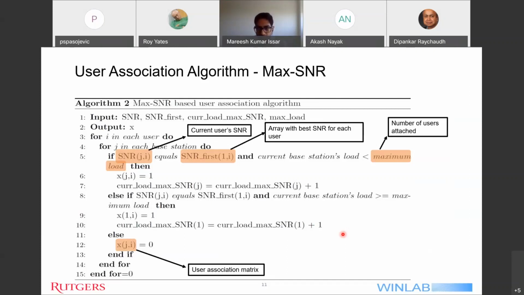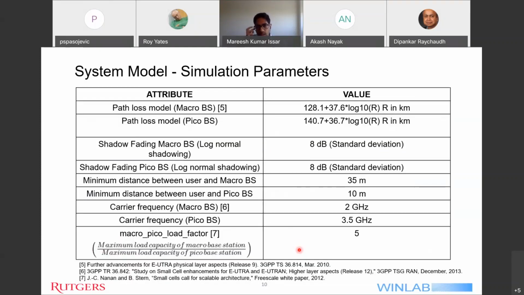Mareesh. Yeah, Professor. So how did you decide on the shadowing coefficient for both of those pico and macro? Professor, I took those values from the 3GPP specs. And do they have it for both macro and pico? Yeah, Professor. They also have a different shadowing model, but I have used log normal shadowing.